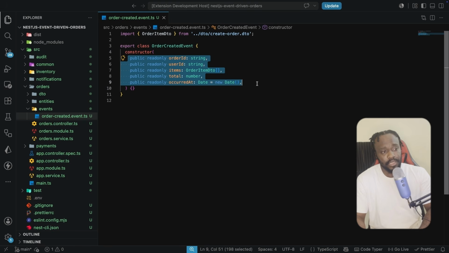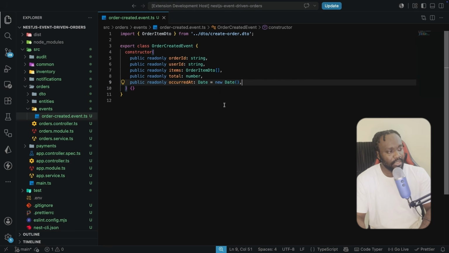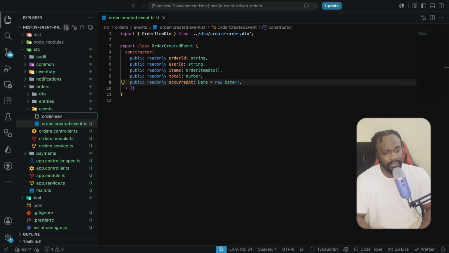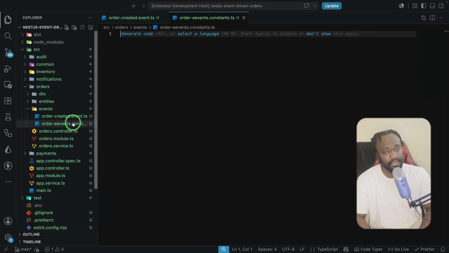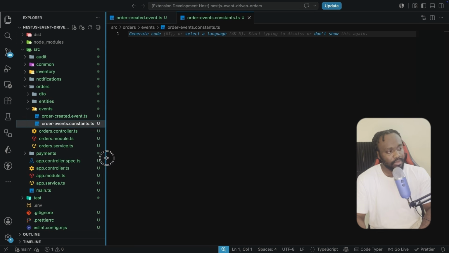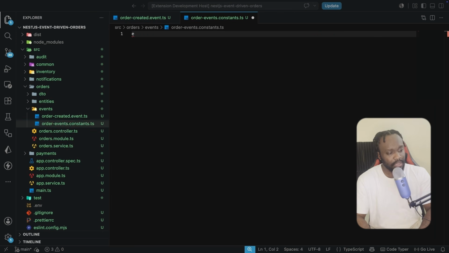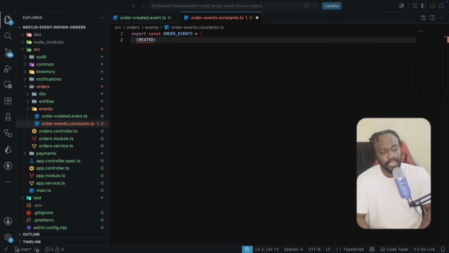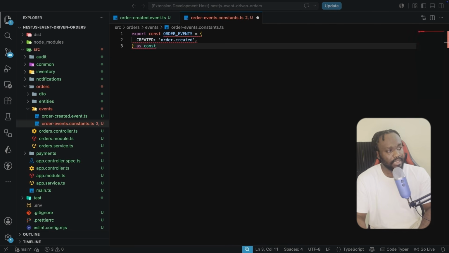Now we are going to be creating another file, and that file is going to be the order event constant. So right here, we're going to create the order-event.constant.ts so that we can define the event here. I'm going to fix this typo that I have here, and I'm just going to export a simple event here. So export const OrderEvents is going to be equal to this object. So let's have the created, which is going to be equal to order.created, like this, and we're going to say as const.